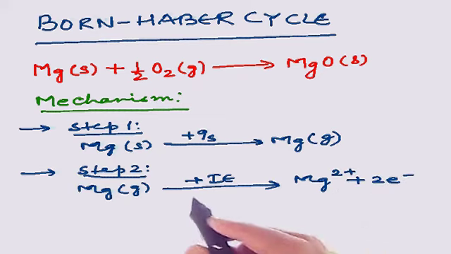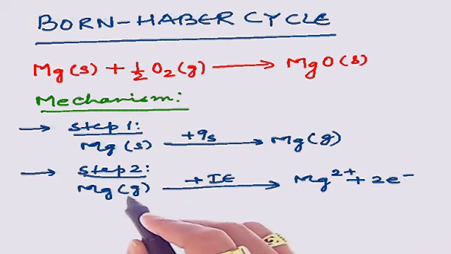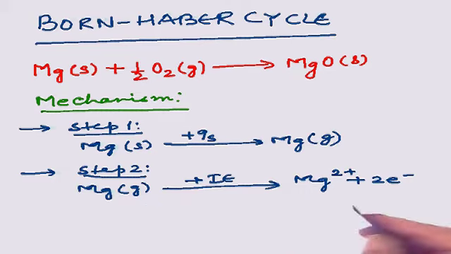So here, once we provide ionization energy to magnesium, the 2 electrons present in the valence shell of magnesium will be excited and they will come out of the valence shell.